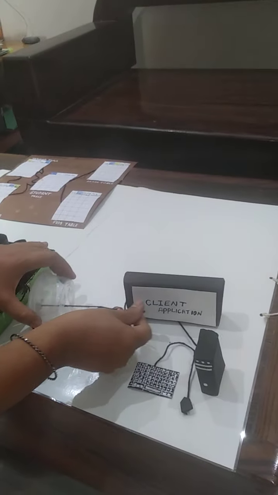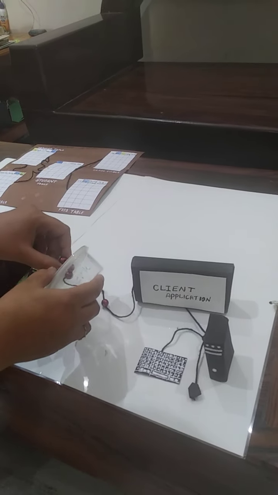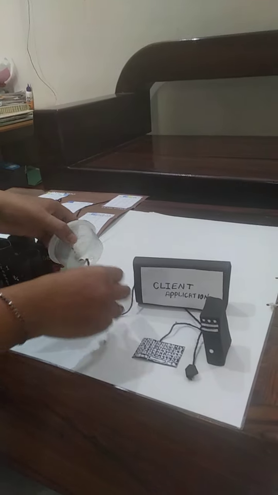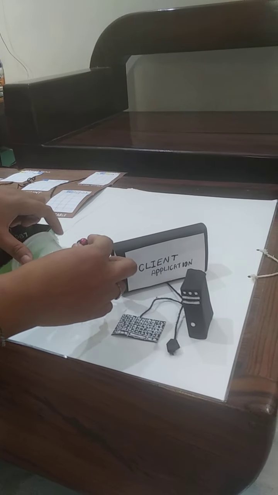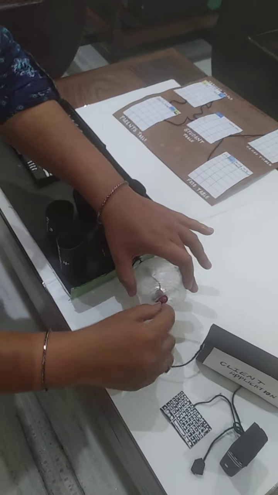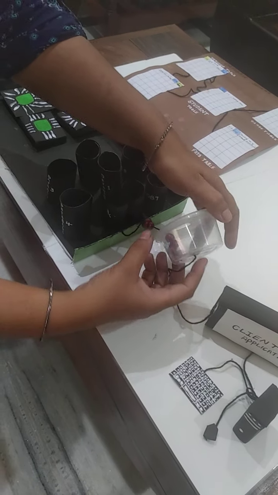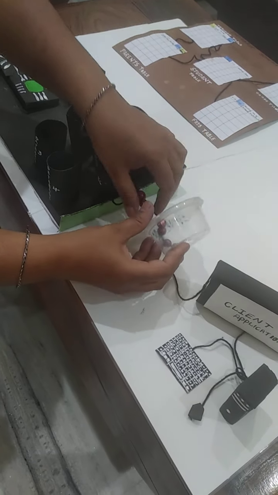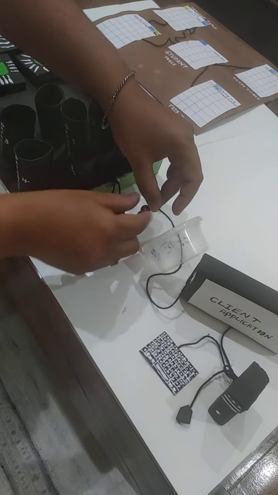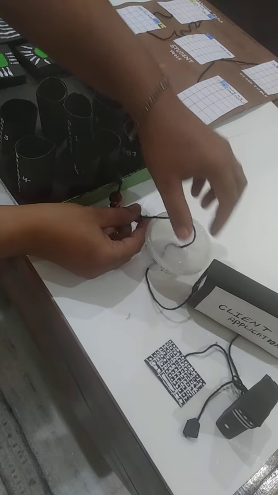Now the client will request the data. For example, these beads represent the data. When the client requests the data, what happens? This is the DBMS, this plastic box. It sends the request. Along with the request, it sends the ID of the student.